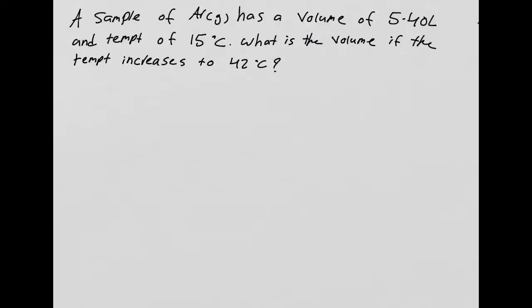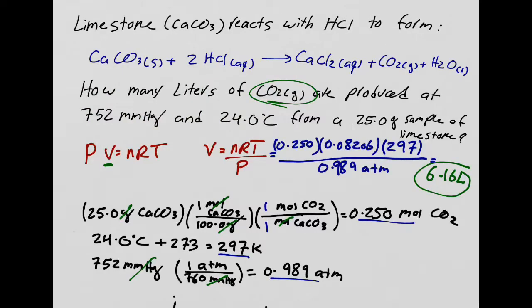Alright, here's the next problem. Again, we know it's a gases problem. And we know every time you have a gas problem, what are you going to write down? You're going to write down PV and RT. Every time you have a gas problem, please write down PV and RT. So far, so good. Okay, now, there are two types of gas problems. The first type is like this. Straight up PV and RT. I'm asking you for one variable, you plug it in.